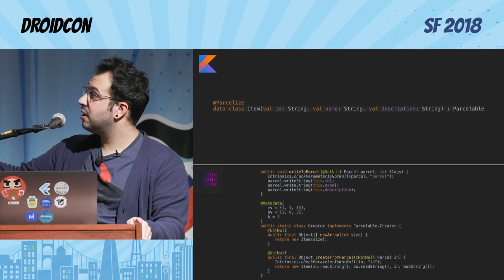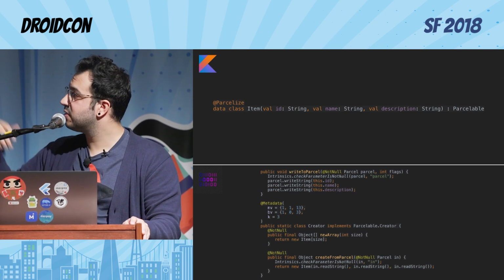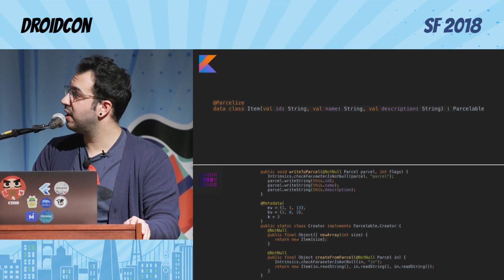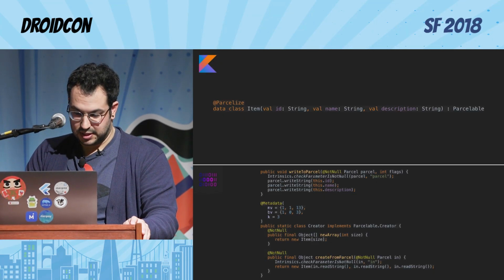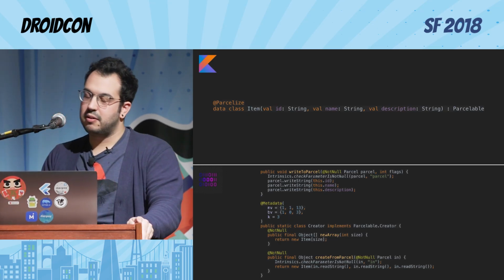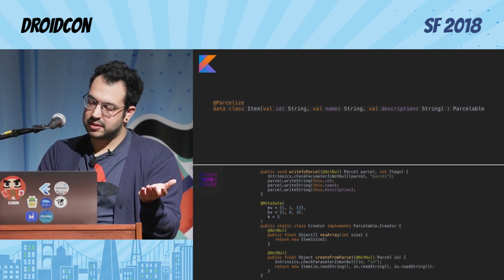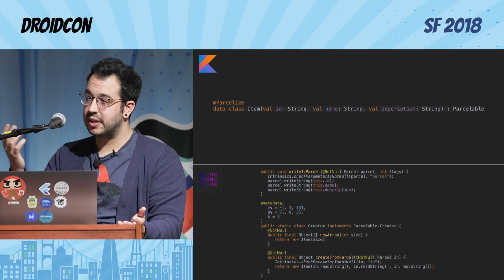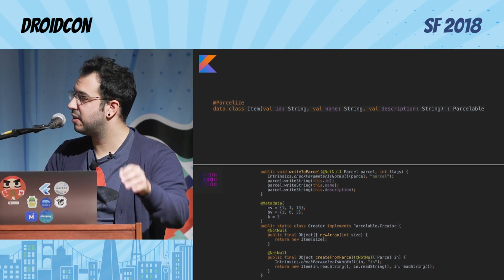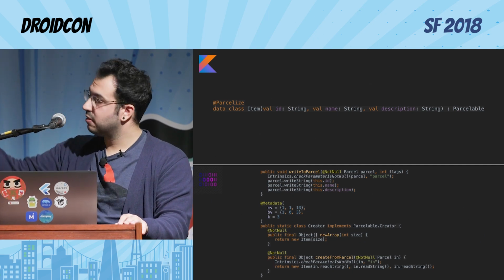So by using the annotation Parcelize, the Android Kotlin plugin actually generates the Parcelable code for you. This is great. There are more free things for one annotation. I love free things. It's good. And again, if you give me 5 minutes to override equals and 5 minutes to create a beautiful UI, I will take the 5 minutes for a beautiful UI always. I will actually introduce the bug in the equals. I don't care about the equals. No, I'm just kidding. Kotlin gives it to you. So that's why this is wonderful.